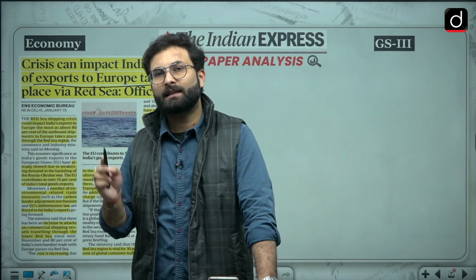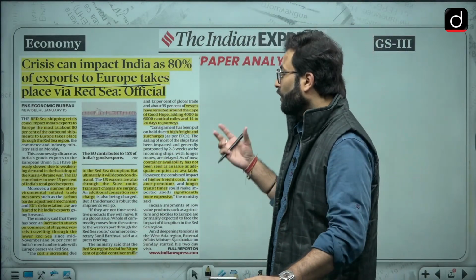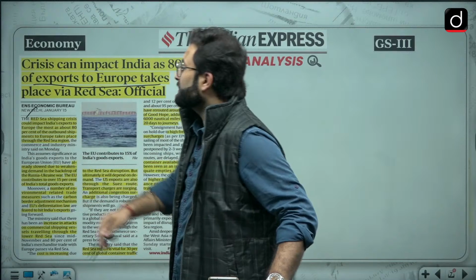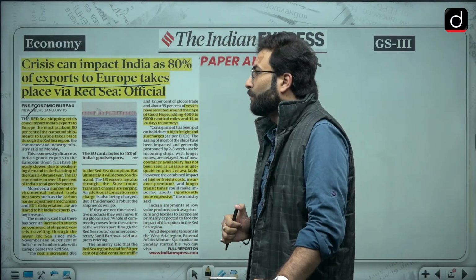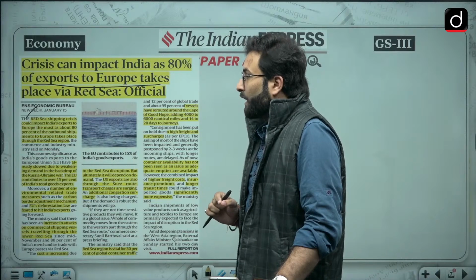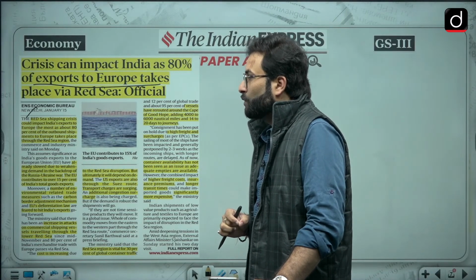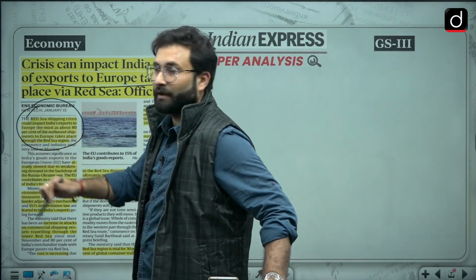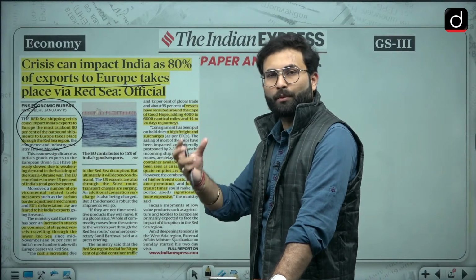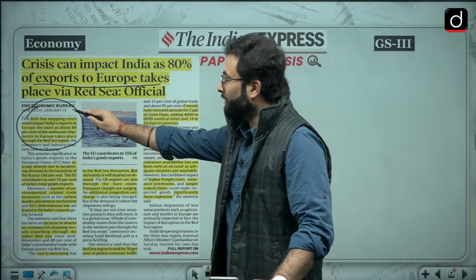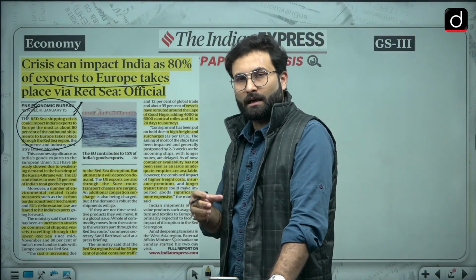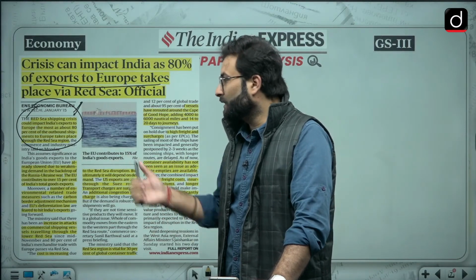Okay, and other than that, when we are talking about the trade related aspect or the economy related aspect, this area hosts a lot of traffic, you can say. So here you can say the Red Sea shipping crisis could impact India's export to Europe the most, as about 80% of the outbound shipment to Europe take place through Red Sea area. So when we are talking about India's export or import to Europe, 80% of the traffic is through this particular area, which will obviously, if this area is not peaceful or it is not free and open to navigation, create chaos for India as well.